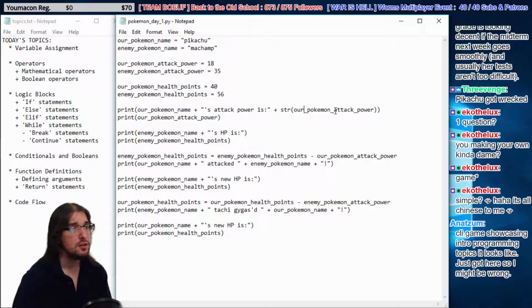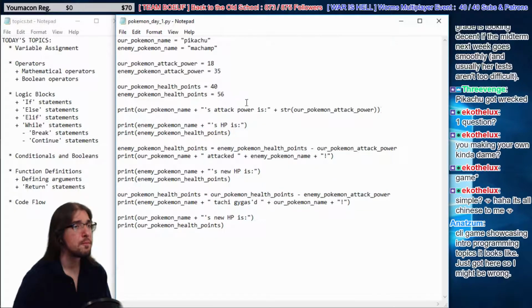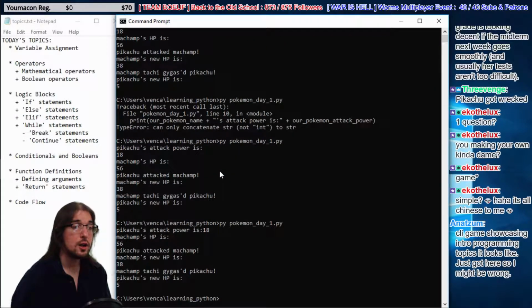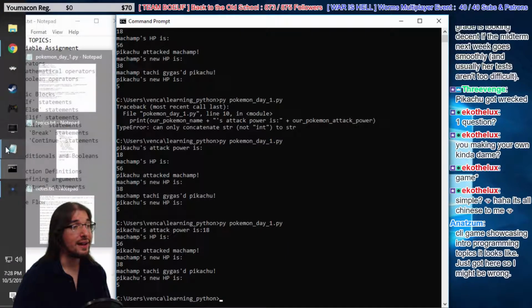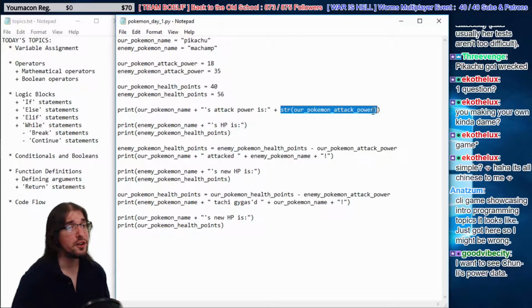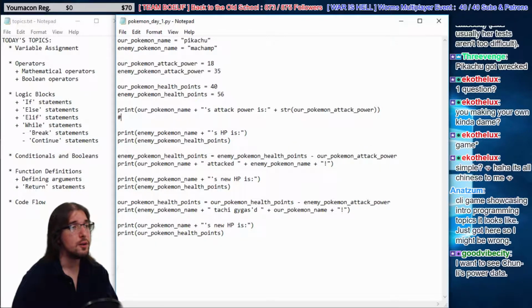So let's see what happens here. Actually, I'm going to get rid of this line down here. Okay. Oh, look at that. Pikachu's attack power is 18. So this little bit right here temporarily converted our Pokemon's attack power to a string value. It turned the number 18 into a string literal of 18. So that's pretty cool. That's what str does.